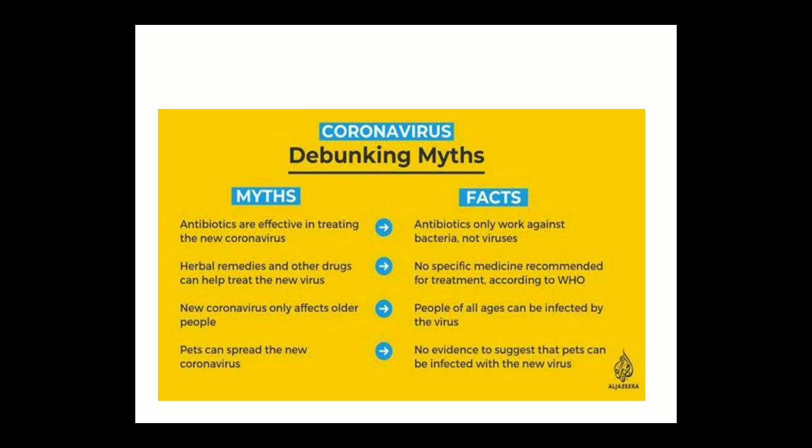There are a few myths associated with this virus. The first is about antibiotics. Antibiotics are not effective against this virus because they are only to cure or treat bacterial diseases. And this coronavirus can affect any age group. It is not specifically affecting the older population more, but the case fatality rate is high in the older population because they are immunocompromised. Also, the case fatality is high in people having heart disease or diabetes mellitus, and those in the range of 30 to 60 years.